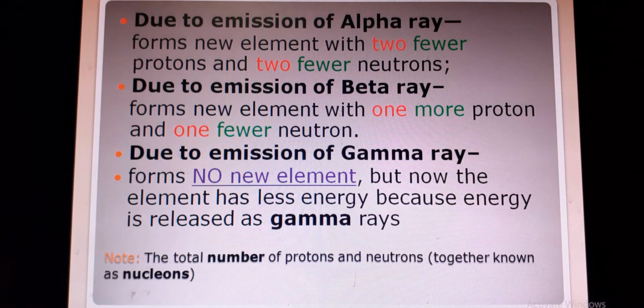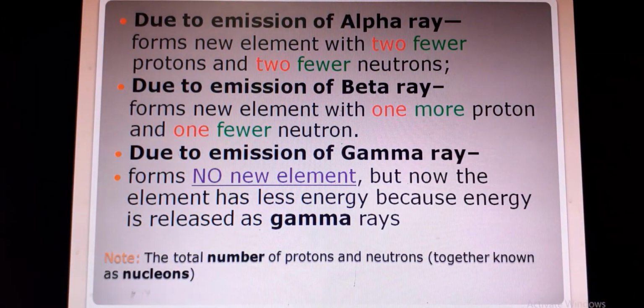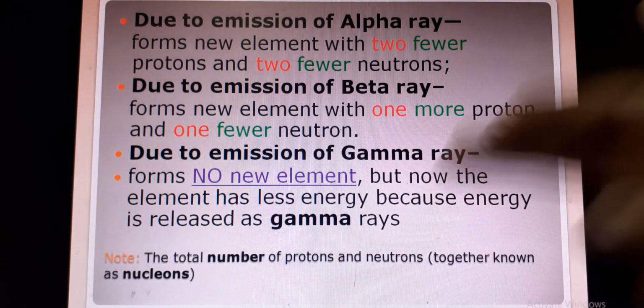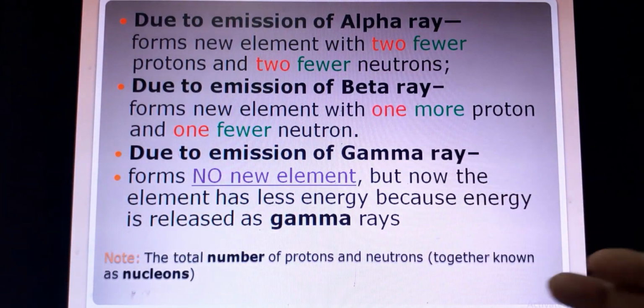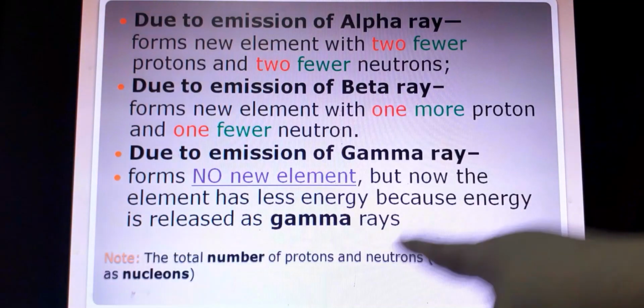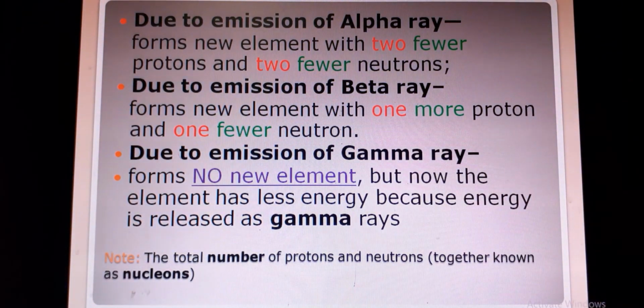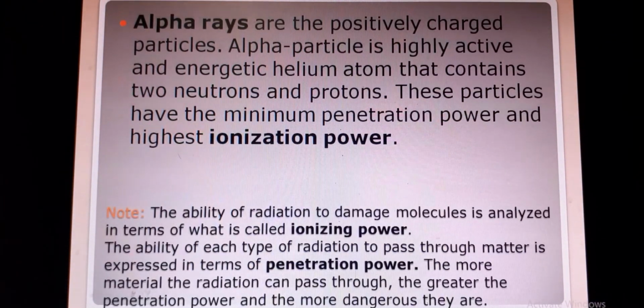To know the amount of nucleon number, you have to know what nucleon number is. The total number of protons and neutrons together is known as the nucleon number. It may be asked, what is the nucleon number? Then you will answer, the total number of protons and neutrons is known as the nucleon number. So there is the basic difference among alpha ray, beta ray and gamma ray. Okay? Then, in the next slide, we are going to discuss the alpha ray.